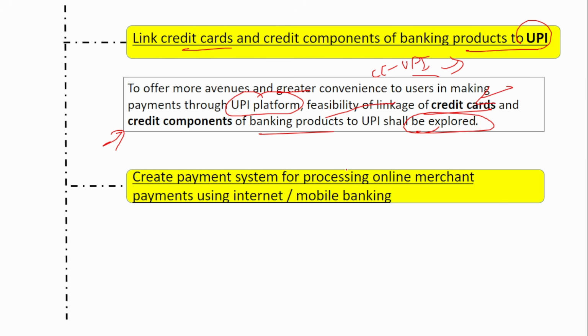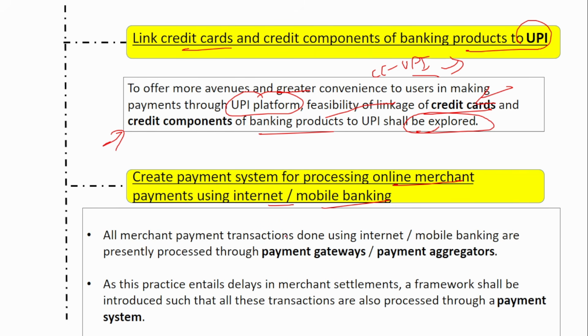Next is create payment system for processing online merchant payment using internet or mobile banking. So what happens here is that nowadays, say suppose you are trying to purchase a product in Amazon. So you go and hit the payment button. You make a payment, either via net banking or credit card, debit card or UPI. You choose one method and you make a payment.